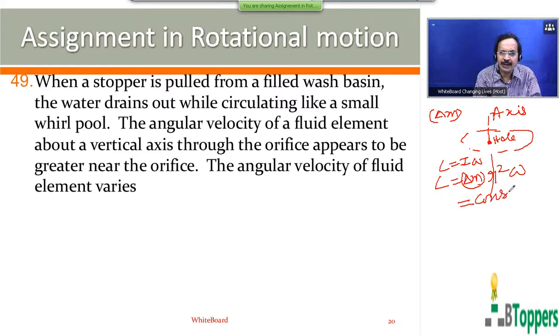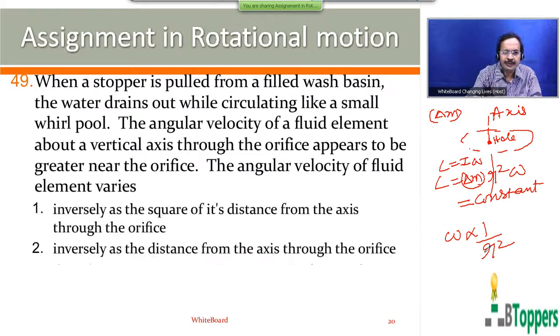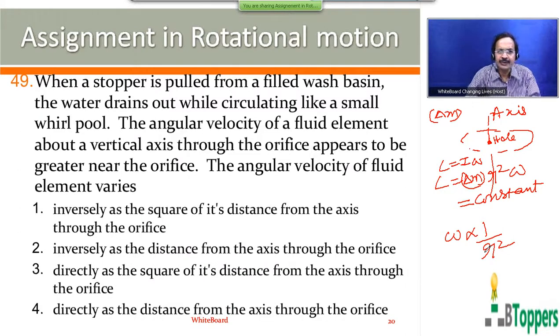So from conservation of angular momentum, you can write L is constant here. So omega will be inversely related to the square of the distance. If you look at the options, in the first option it is given that the angular velocity of the fluid element varies inversely as the square of its distance from the orifice. That means for question number 49, the first option is the answer.